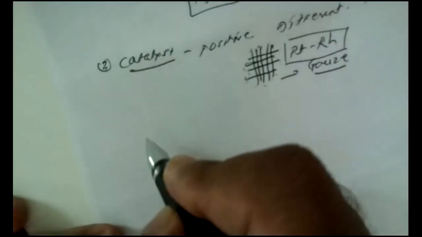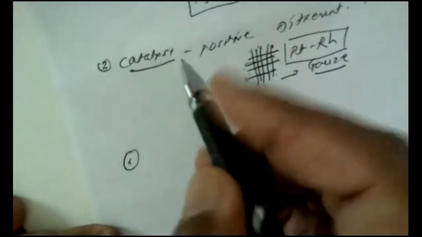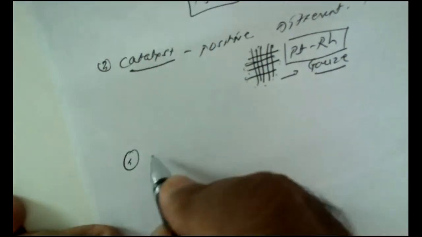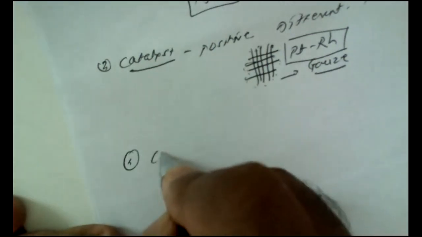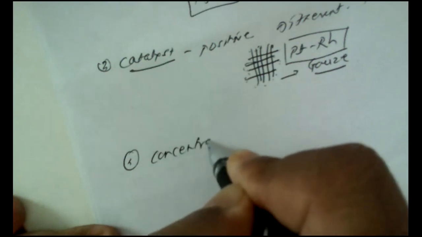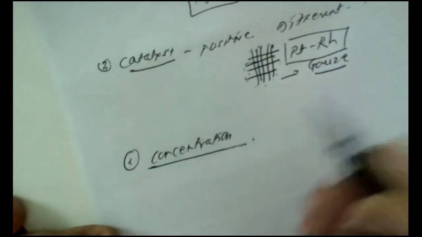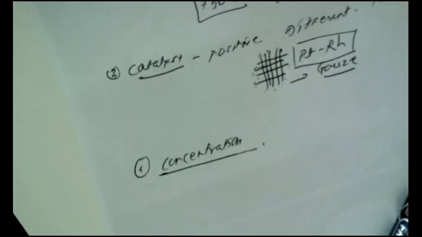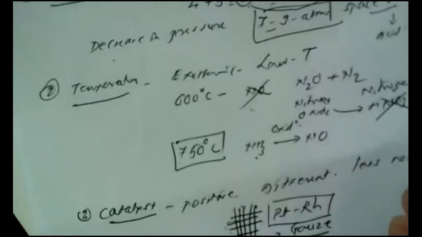Then the fourth physicochemical principle is the effect of concentration. So what should be the concentration of the reacting gases? As can be seen from the reaction itself, if we maintain the concentration at a particular stage, then we can obtain maximum quantity of nitric oxide.